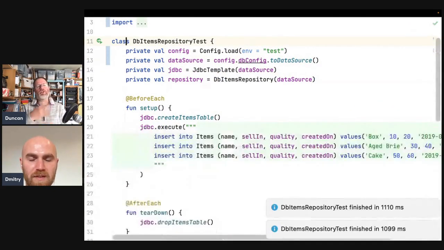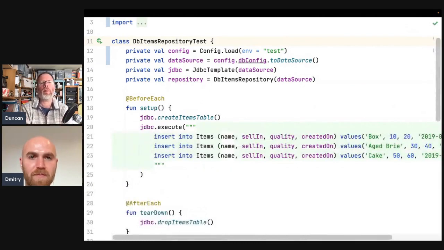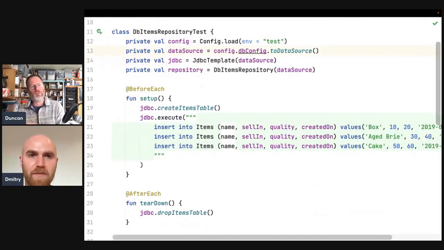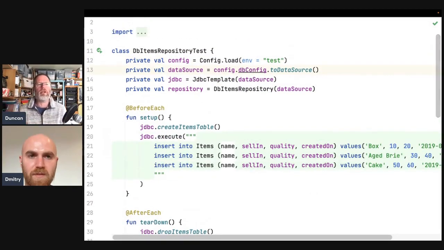Okay, so it's like a shim between Spring's configuration and the data source, which allows us to explicitly convert that configuration to a data source rather than have Spring automatically do it for us based on things that it knows.